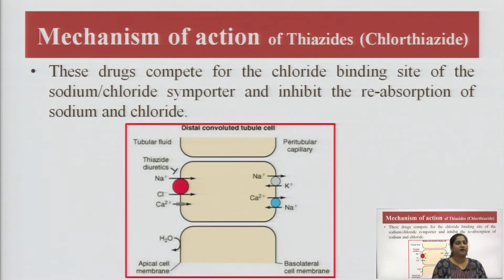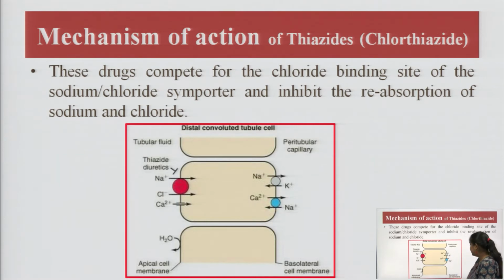What is the mechanism of action of chlorothiazide? We know that it works in the distal convoluted tubule. In the distal convoluted tubule the reabsorption of certain ions was happening. So, chlorothiazide, or this class of thiazides, stops the reabsorption of those ions in the distal convoluted tubule. In the structure it is very clear that this is the distal convoluted tubule.